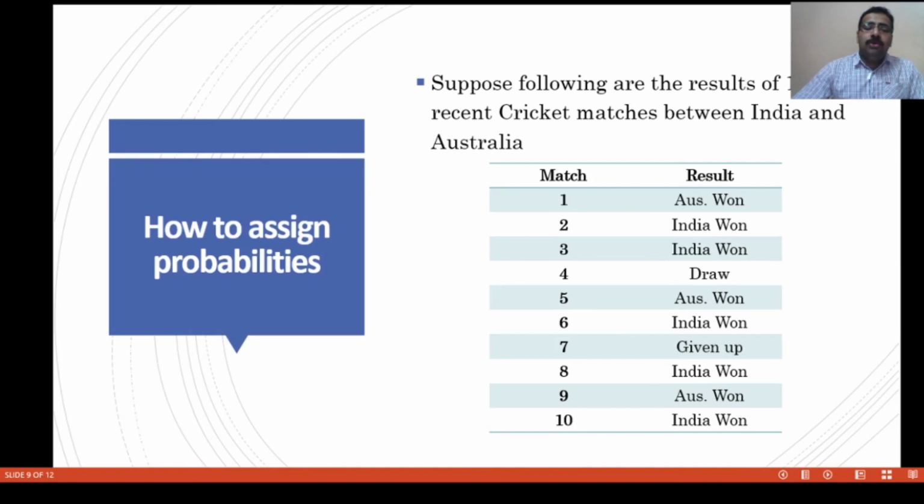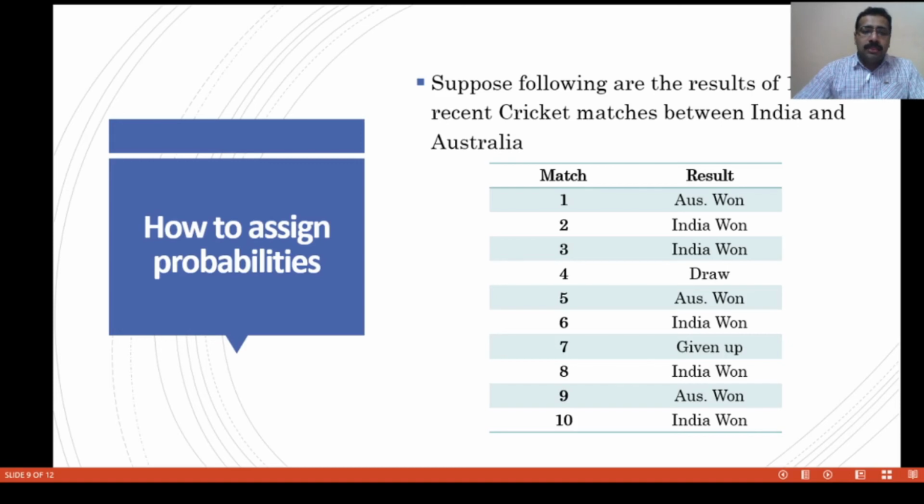Then how to assign the probability? It is a very simple procedure, but most of the students don't understand how to assign the probability. Here we discuss the previous match results between India and Australia.